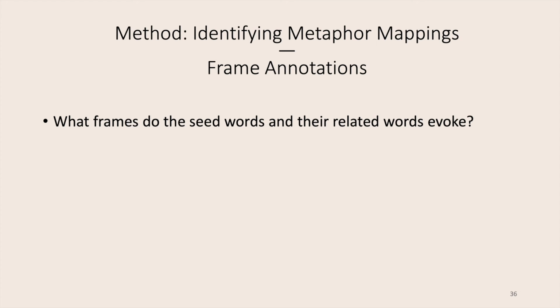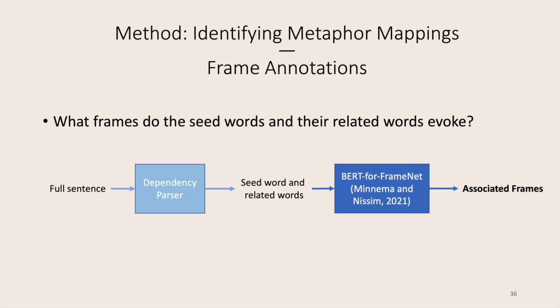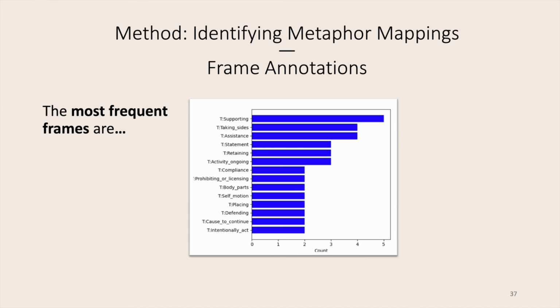Then we have a second way in which we identify metaphor mappings, which is via frame annotations. And here we look at what frames the seed words and their related words evoke. So we have in the beginning the full sentence, which after dependency parsing is just the seed word and its directly related words. And those are then fed through BERT for FrameNet, which annotates the associated frames. And this again results in a frequency table, and we can analyze what are the most frequent frames.